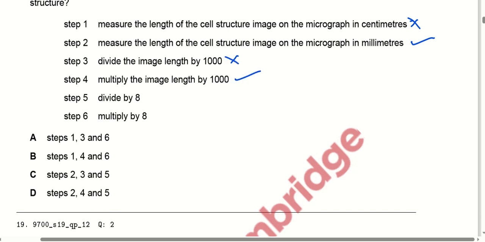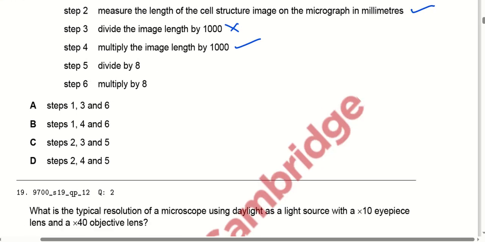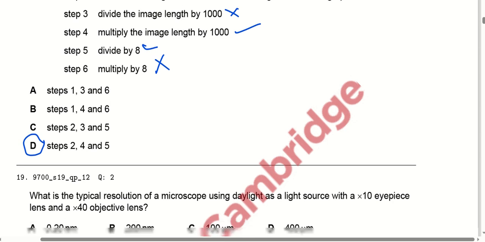So it is correct. Then divide by 8, because it is 8 micrometer. If we are dividing, then we can multiply it. So option D is correct here because it shows that steps 2, 4 and 5 are correct.